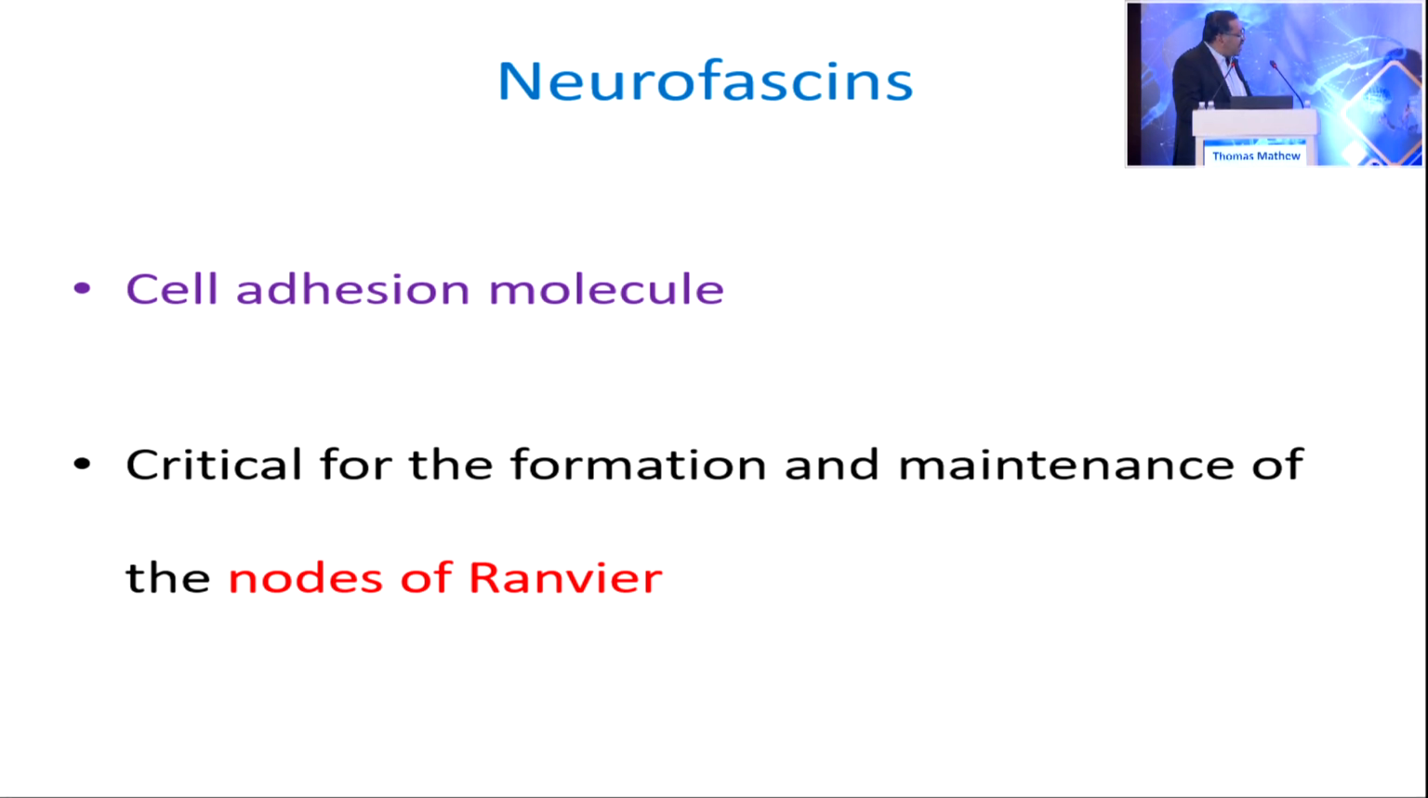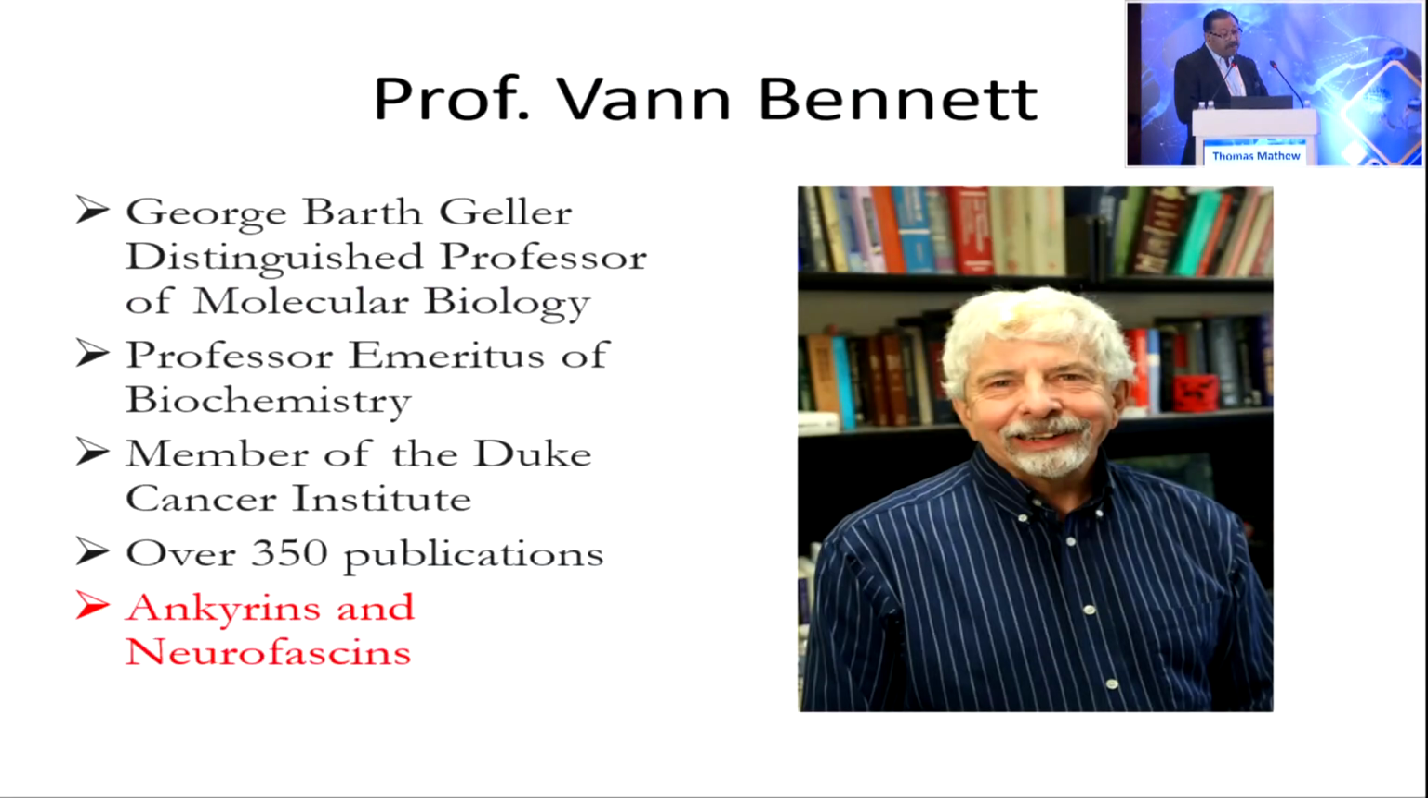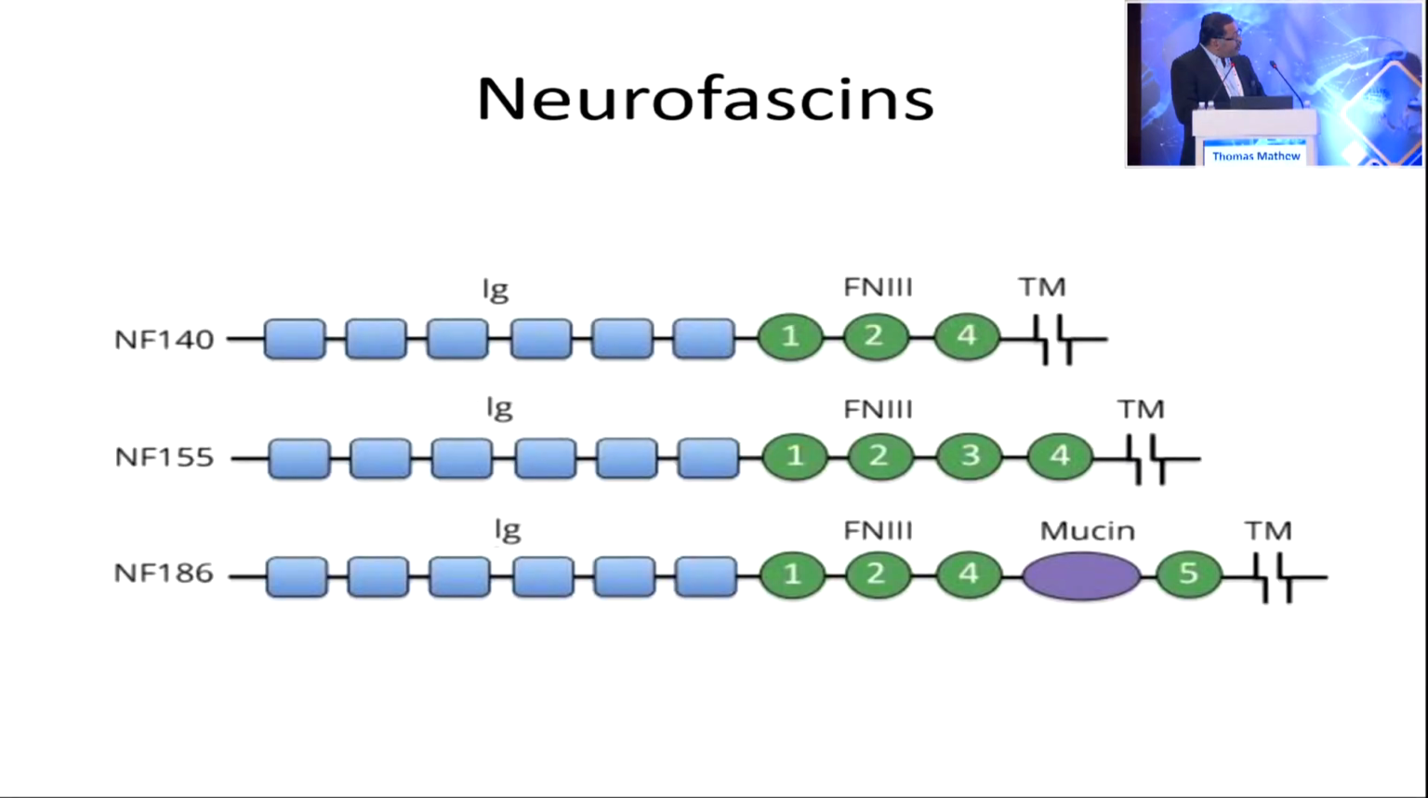So neurofascins are cell adhesion molecules critical for the formation and maintenance of the functional and structural integrity of the nodes of Ranvier. The work on neurofascin and ankyrin was done by Professor Vann Bennett from the Duke Cancer Institute, and there are a lot of papers on neurofascins. There are three important types, 140, 155, and 186. They have an immunoglobulin domain, a fibronectin domain, and a mucin domain.